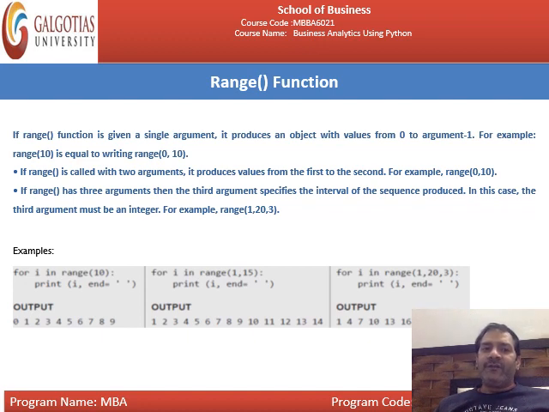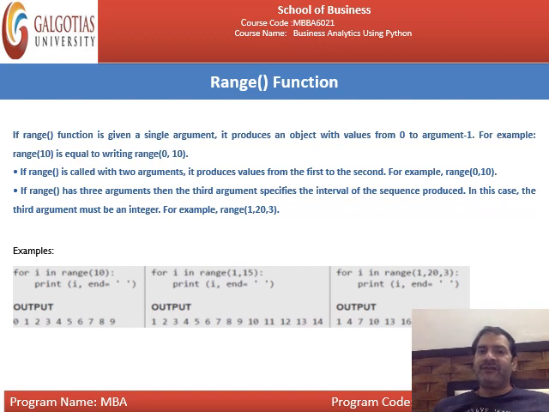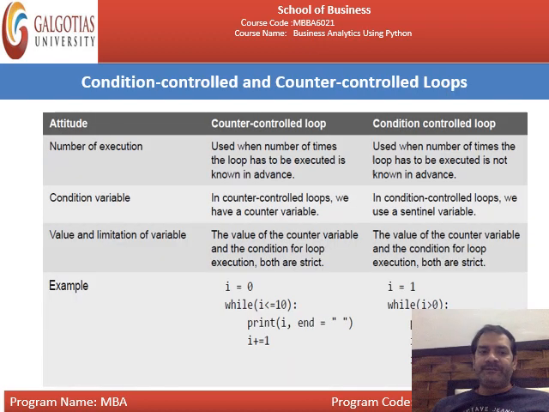If range is called with two arguments, it produces values from the first to the second, for example range 0 to 10. If range has three arguments, then the third argument will be the step difference argument, and it must be an integer also. So this is all about the range function.